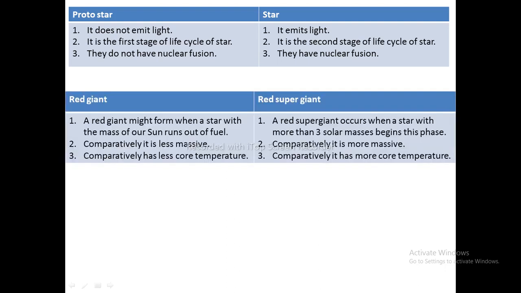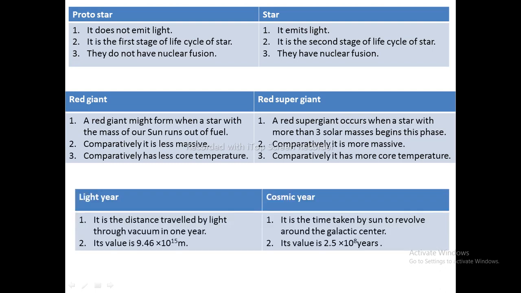Difference between red giant and red supergiant. A red giant might form when a star with the mass of our sun runs out of fuel, whereas red supergiant occur when a star with more than 3 solar mass begins its phase. Comparatively, red giant it is less massive. Comparatively, red supergiant it is more massive. Comparatively, red giant it has the less core temperature, and comparatively, red supergiant it has more core temperature.